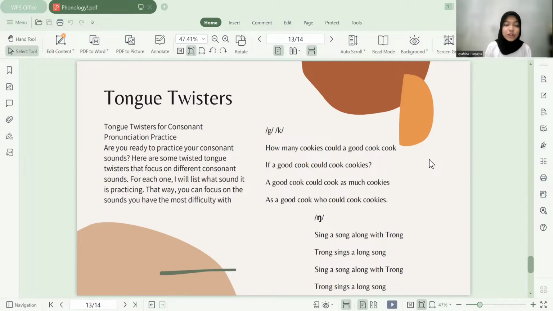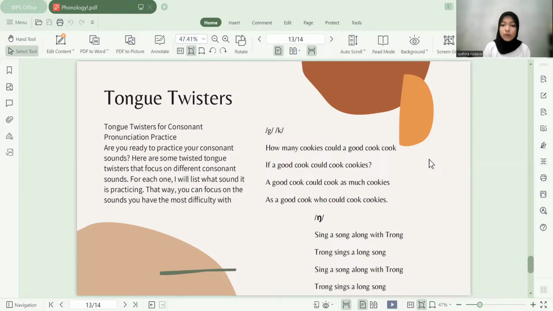Are you ready to practice your consonant sounds? Here are some tongue twisters that focus on different consonant sounds. For each one, I will list what sound is practiced. That way, you can focus on the sound you have the most difficulty with. Example, K. How many cookies could a good cook cook? If a good cook could cook cookies, a good cook could cook as many cookies as a good cook who could cook cookies.